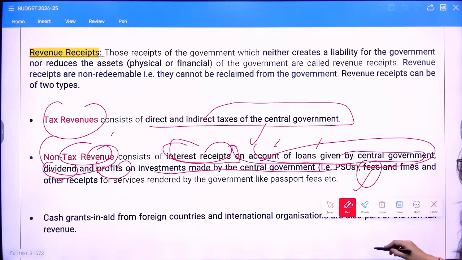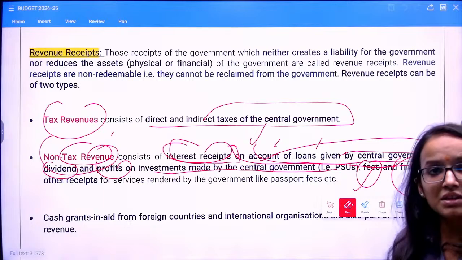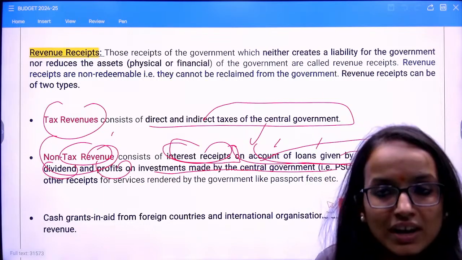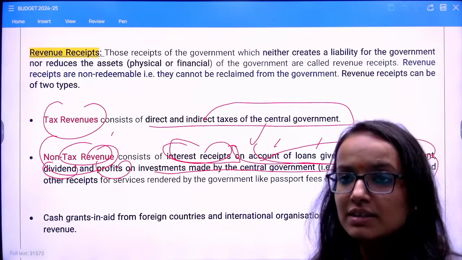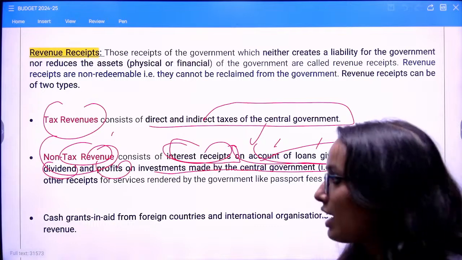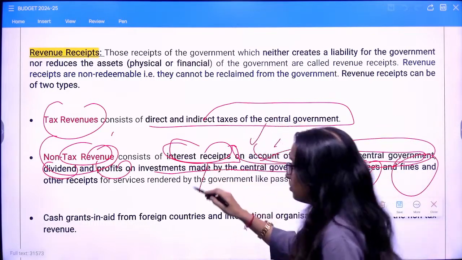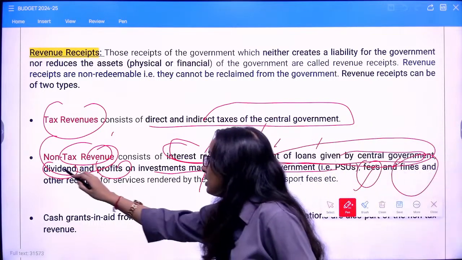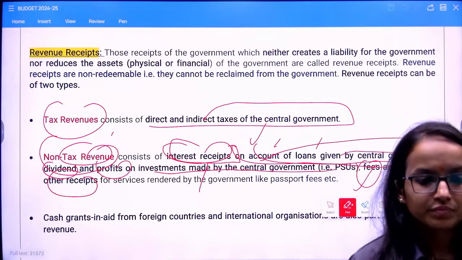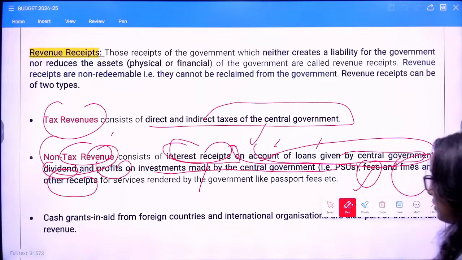Then fees, as I told you, and fines, if the government levies fines, like challans. All the income earned out of these sources is classified as non-tax revenue receipts, or any other kind of receipts can be there. Have you understood this thing? Is this clear to everyone?